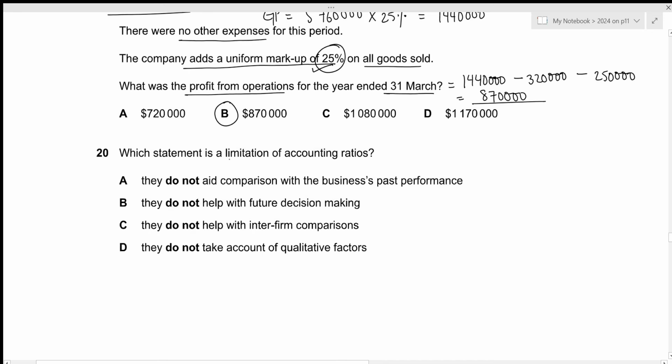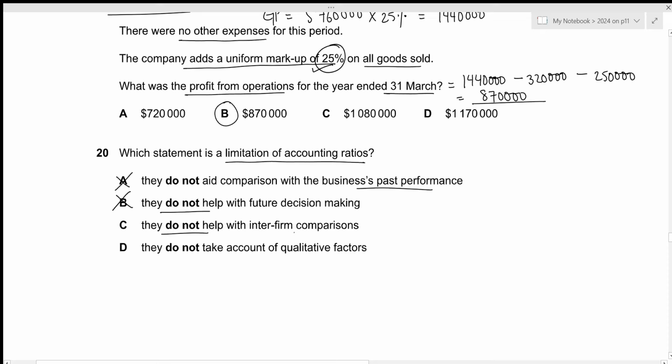Which statement is a limitation of accounting ratios? The first one is that they do not aid comparison with the business's past performance. This is incorrect. We can compare our past ratios to the current year's ratios and figure out how the business is doing. So A will be incorrect. They do not help with future decision making. This is not true because with the help of the ratios, we can figure out whether something needs improvement. So it will definitely help in decision making.